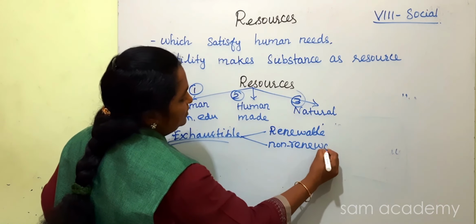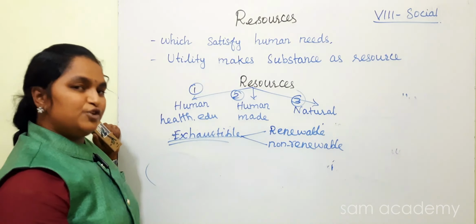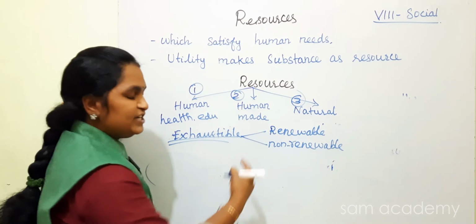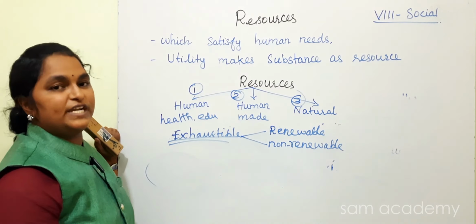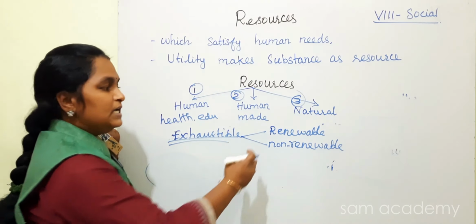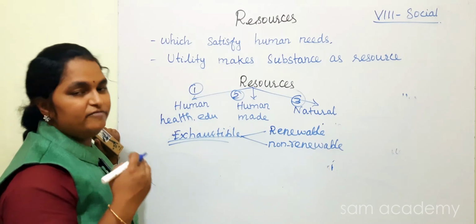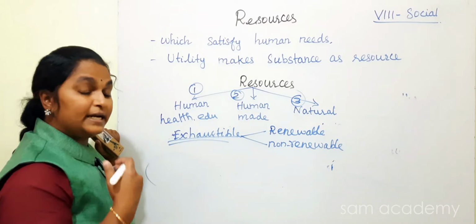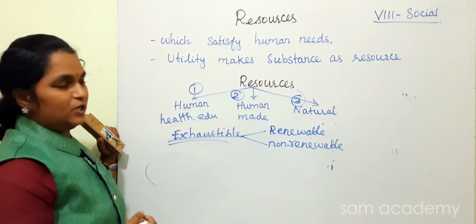Well children, what is renewable? Do you know the difference between renewable and non-renewable? Very important, a frequently asked question in all the exams. Distinguish between renewable and non-renewable resources, or compare renewable resources and non-renewable resources. Like that they will ask the question.